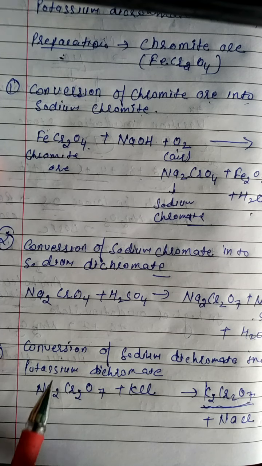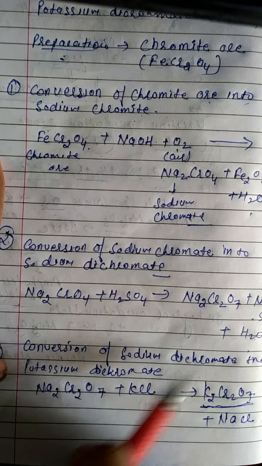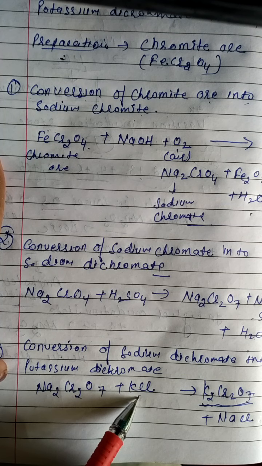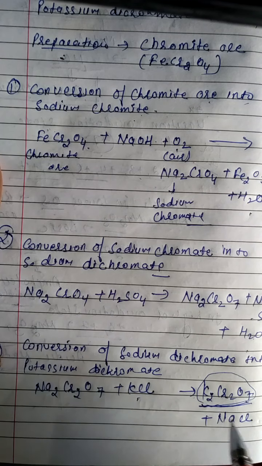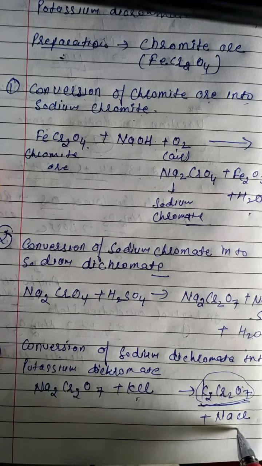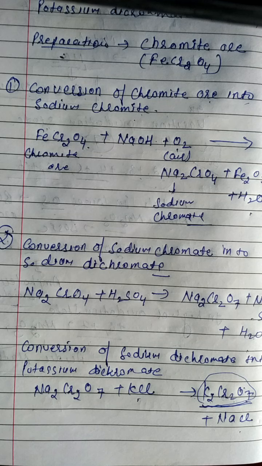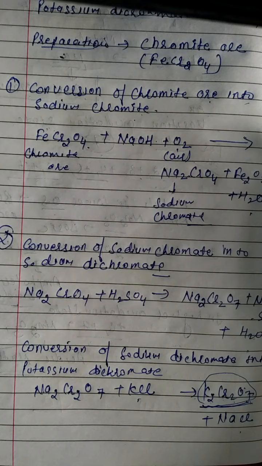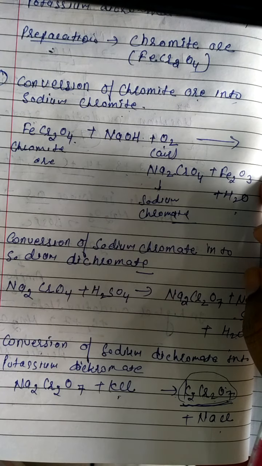In the third step, we convert sodium dichromate into potassium dichromate, and in that we react it with potassium chloride. In this way we prepare potassium dichromate, K2Cr2O7, and sodium chloride is eliminated from this. Only this is a single preparation. Okay, this is the most important. And next we will do the properties